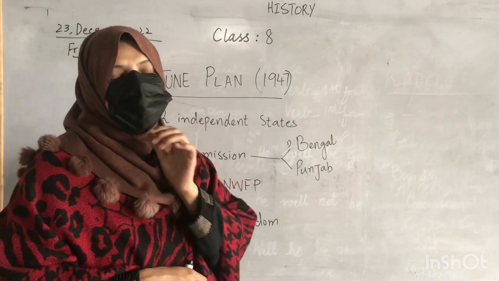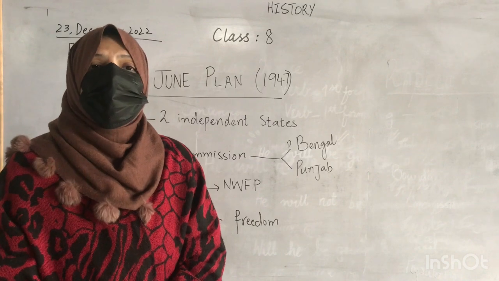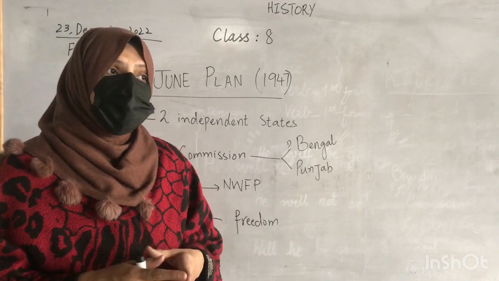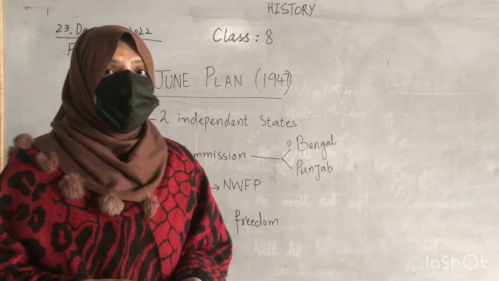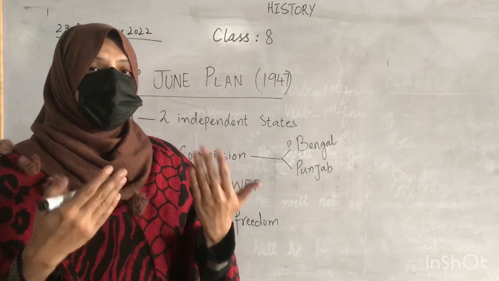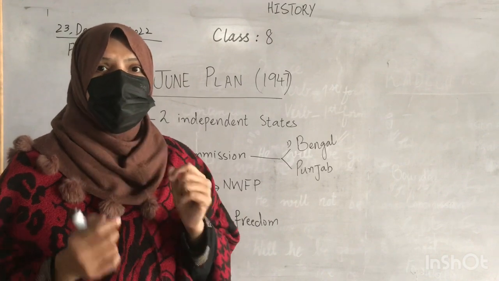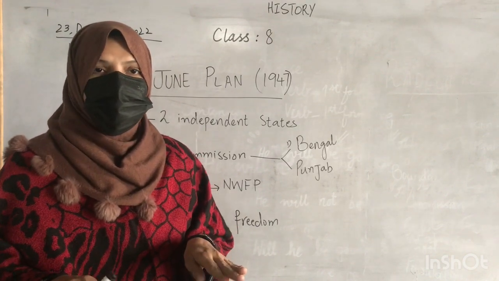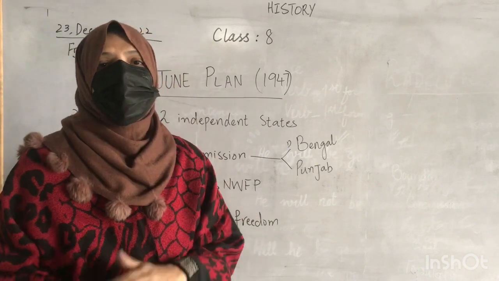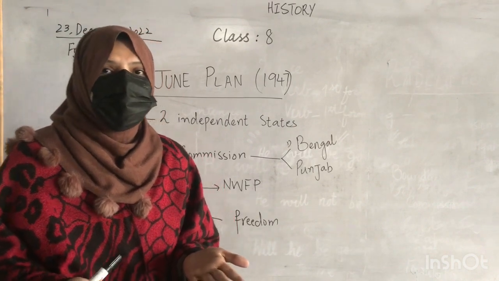Now at that time in 1947, the Prime Minister of Britain was Lord Attlee. Lord Attlee had seen a lot of political unrest, and he had made a promise to the people of the subcontinent that power would be transferred to the leaders of the subcontinent by 1948, peacefully. So Lord Attlee had promised that all the powers would be peacefully transferred to the people of the subcontinent, obviously the political leaders.